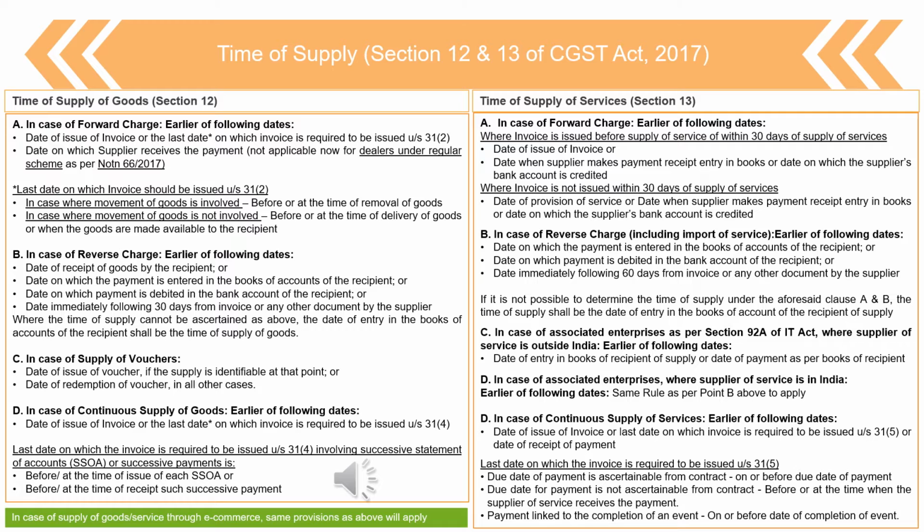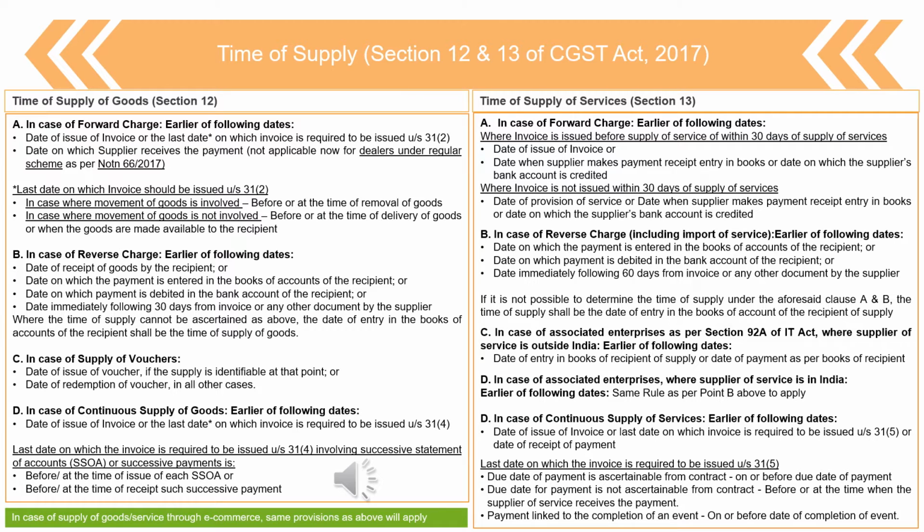So time of supply in case of forward charge. Basically it means when do you pay tax or when you raise the invoices. In case of forward charge, the following are the dates, and the earlier of the following dates will be considered for triggering the liability. The first is the date of issue of invoice or the last date on which the invoice is required to be issued under section 31(2). And the second is the date on which the supplier receives the payment.